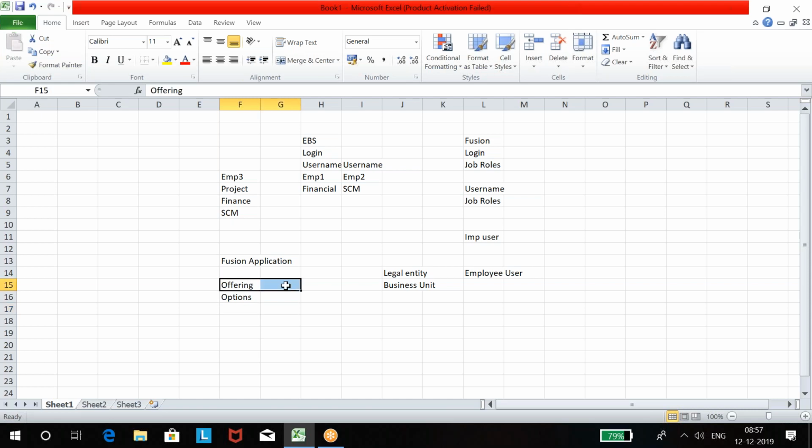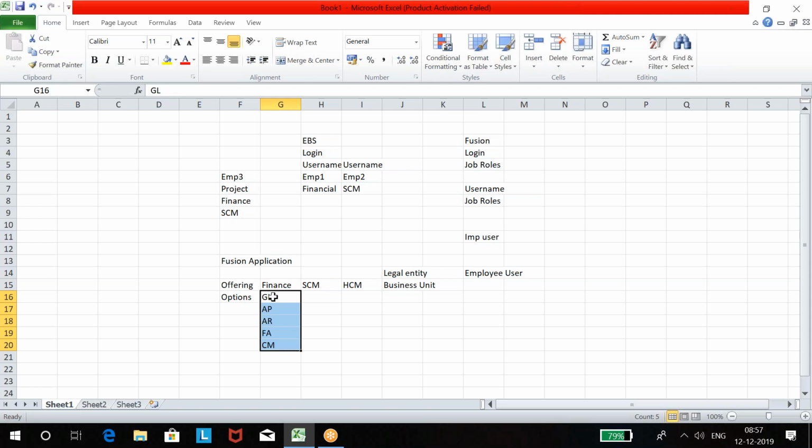Offering is like finance, supply chain management, HCM. So within finance, we have options like GL is one of the options, AP is one of the options, AR is one of the options, FA is one of the options, cash management is one of the options. So in finance offering, these are the options you have.